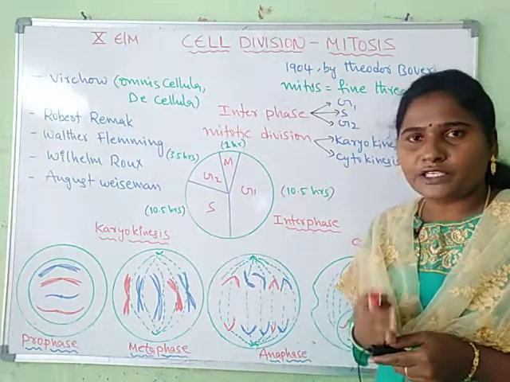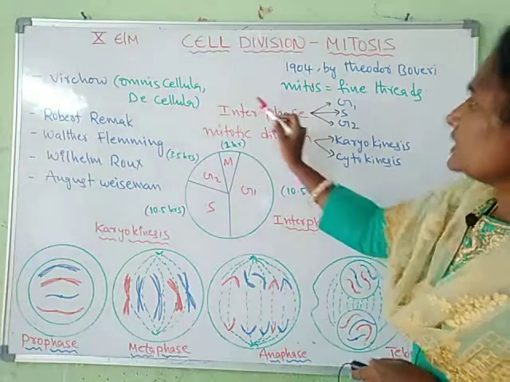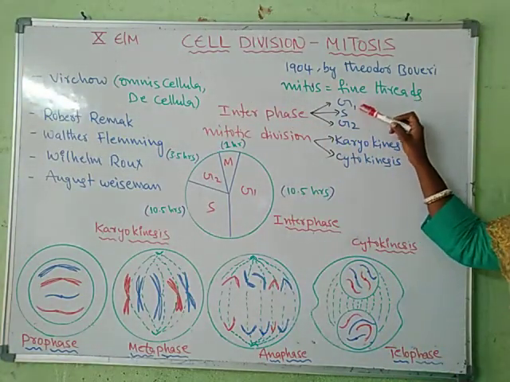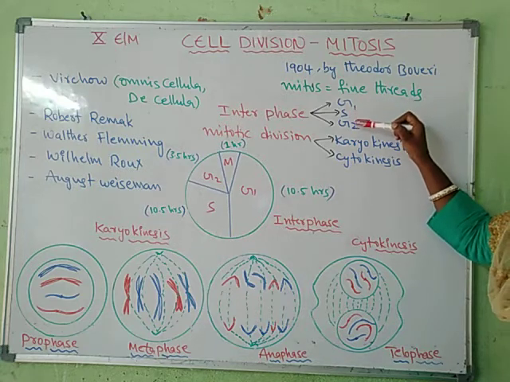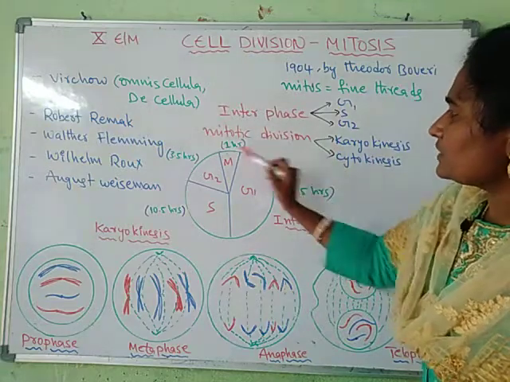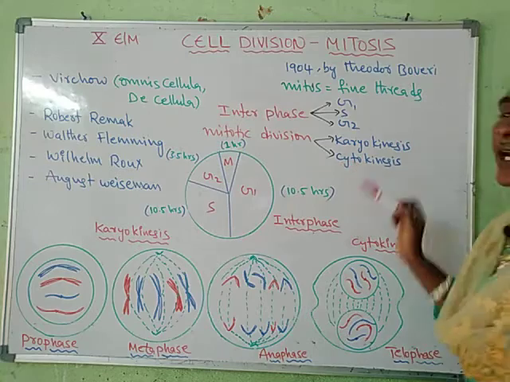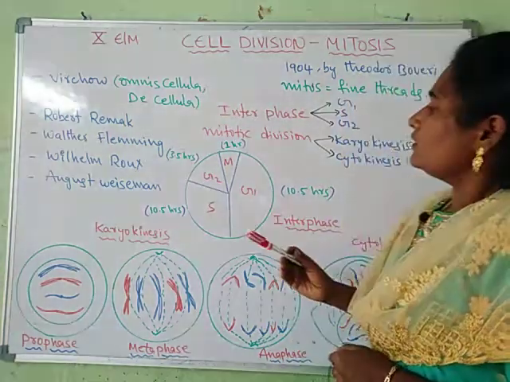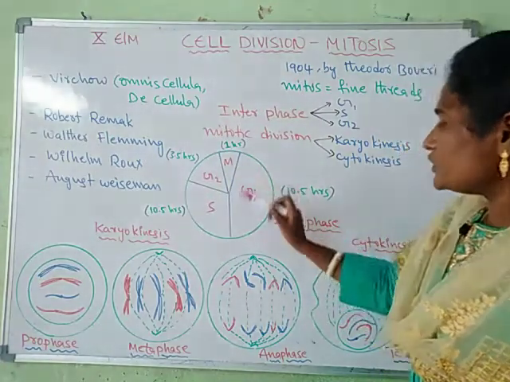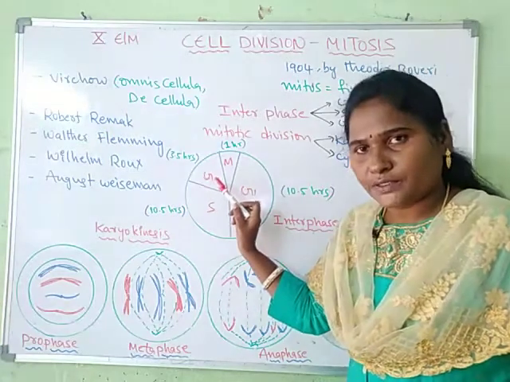The period between two mitotic divisions, two cell divisions, is called interphase. This interphase can be divided into three phases: G1 phase, S phase and G2 phase. And the mitotic division occurs in two phases: karyokinesis and cytokinesis. Now we will discuss interphase. This interphase can be divided into three phases like G1 phase, S phase and G2 phase.